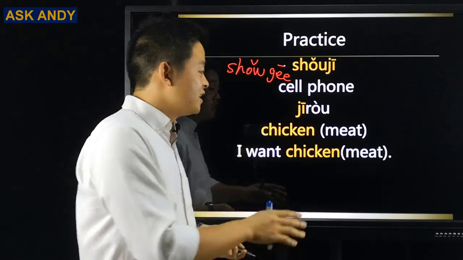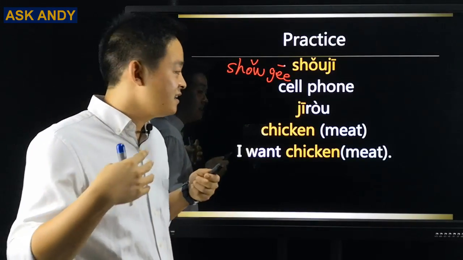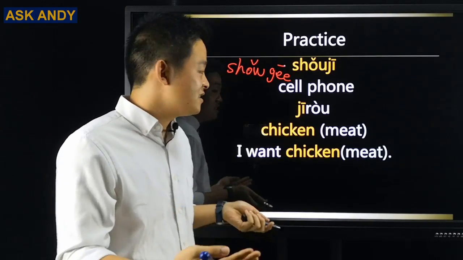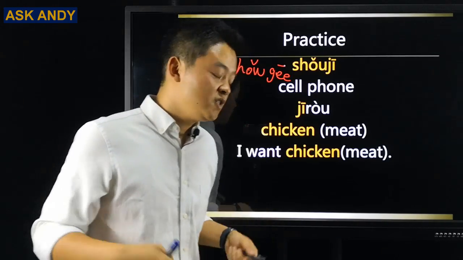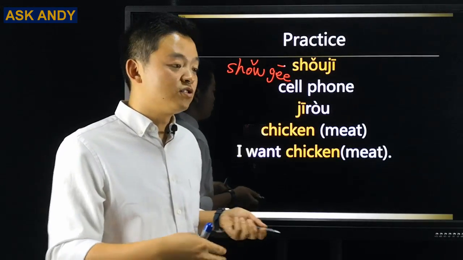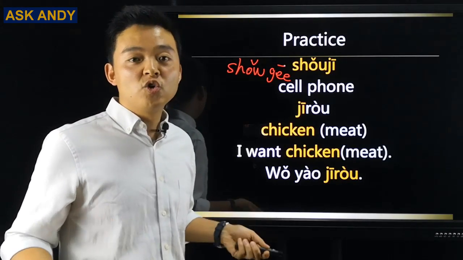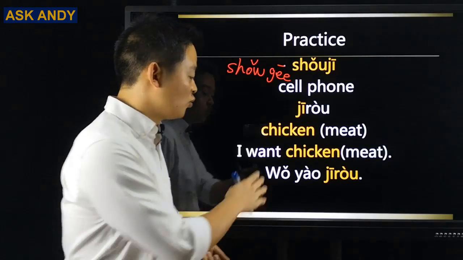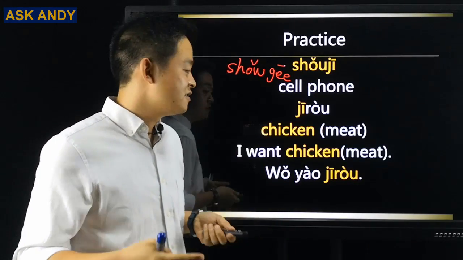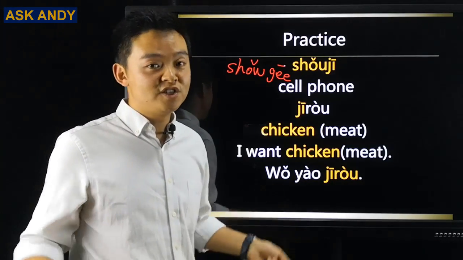And then for this one, 鸡肉. Actually, it's chicken. But in Chinese, you have to say 肉, meat. But if you just say 鸡 in their minds, it may be an alive chicken. So you have to say chicken meat. So that's 鸡肉. So what about I want chicken meat? You want to buy chicken like to cook in a supermarket? You need to say this one. So 我要鸡肉. So 我 third tone. 我要 fourth tone. 我要鸡肉. Chicken meat. Remember, you need to say the meat. Chicken meat. 鸡肉. So 我要鸡肉.